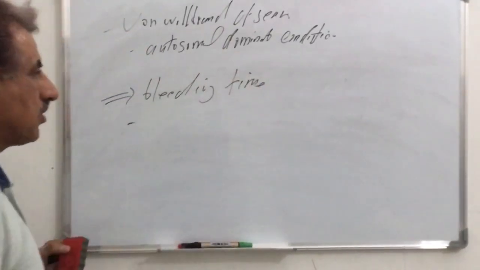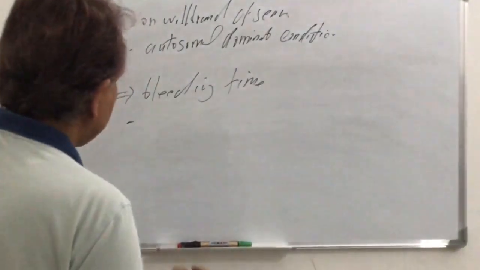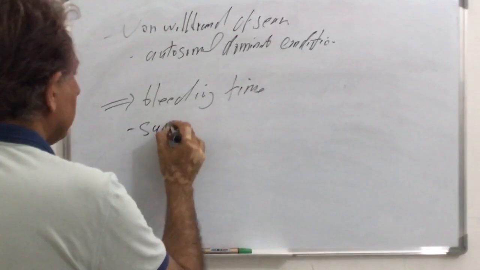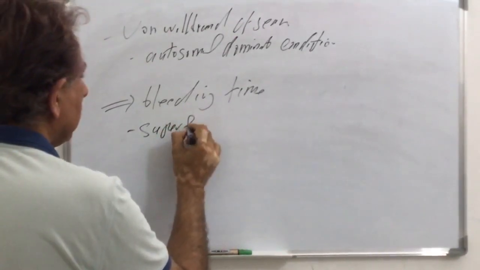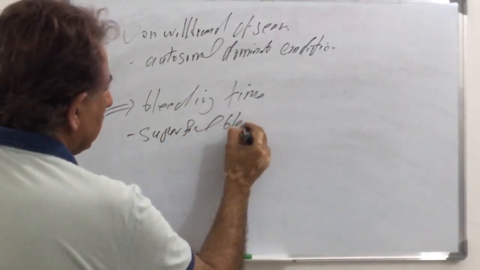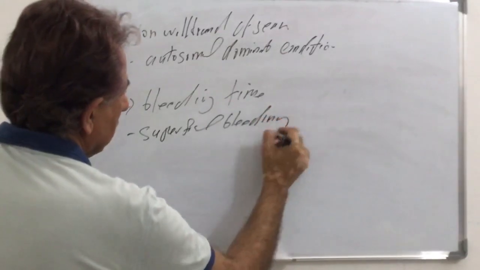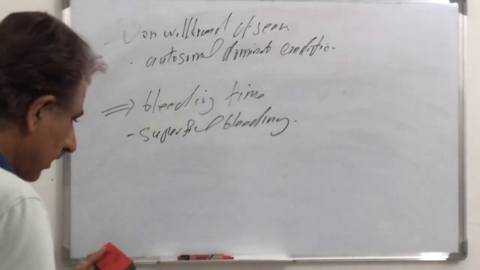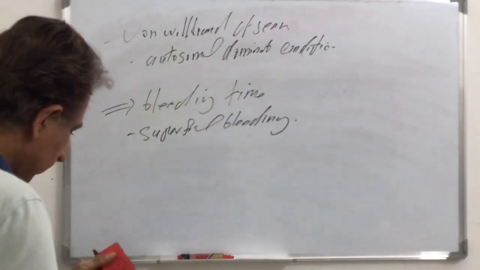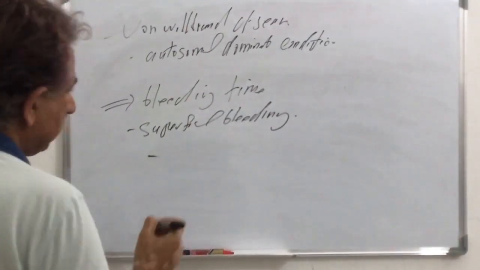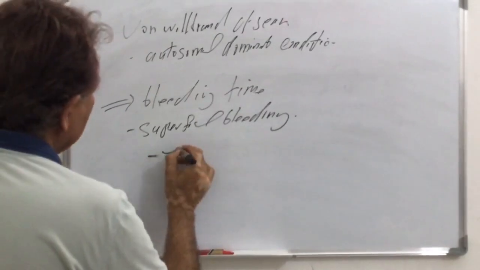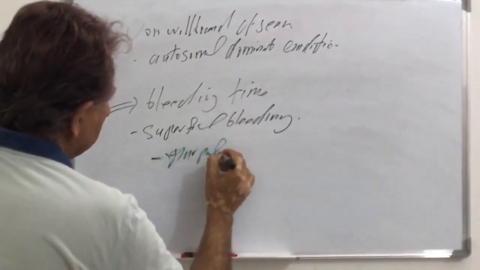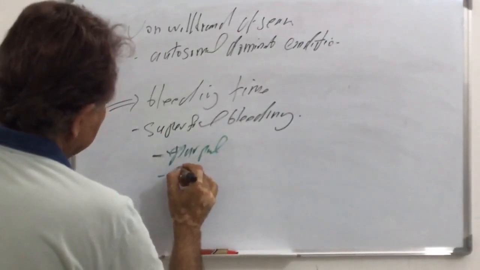The result of the increased bleeding time is the development of superficial bleeding, like ecchymosis, purpura, or petechiae.